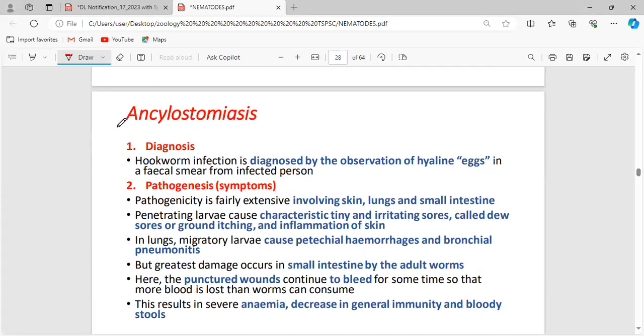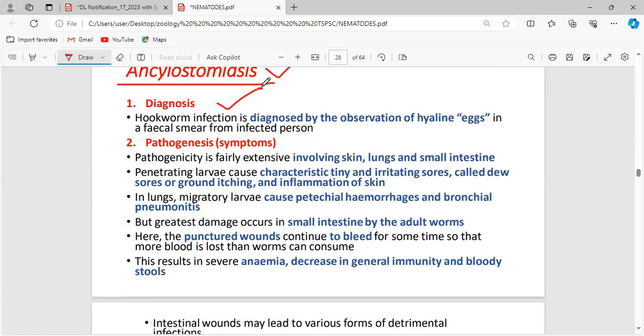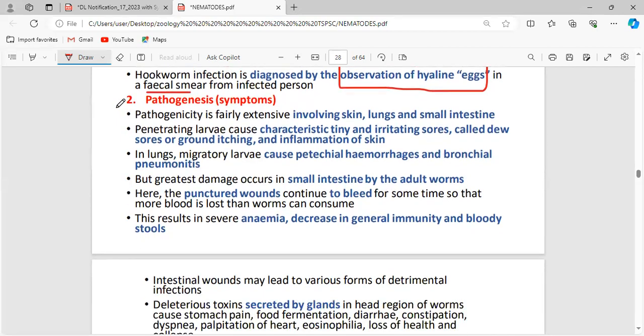Now, what is the disease they are going to cause? Ankylostomiosis. And how can it be diagnosed? How can we identify whether this person is affected with this type of hookworm? They can be observed by the fecal smear, and this fecal matter consists of lots and lots of eggs. Through this we can analyze that this person has this type of disease, and what are all the symptoms we are going to get if we are affected with this particular disease.